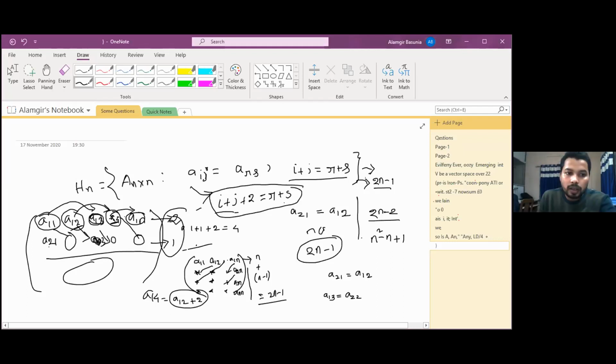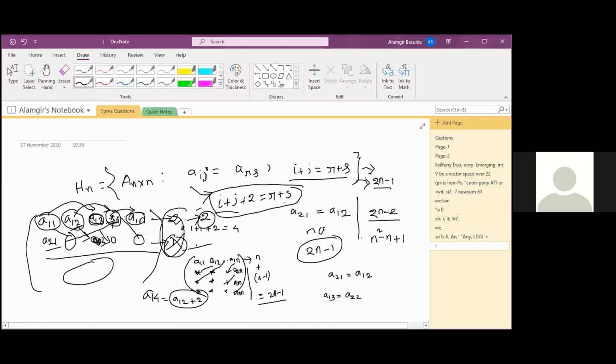No, this A21 is equal to A14. Okay, 2, 3, right? Yes. Nice. Dimension will be 2. Can you reduce one more? No, sir. Okay, it will be 2.